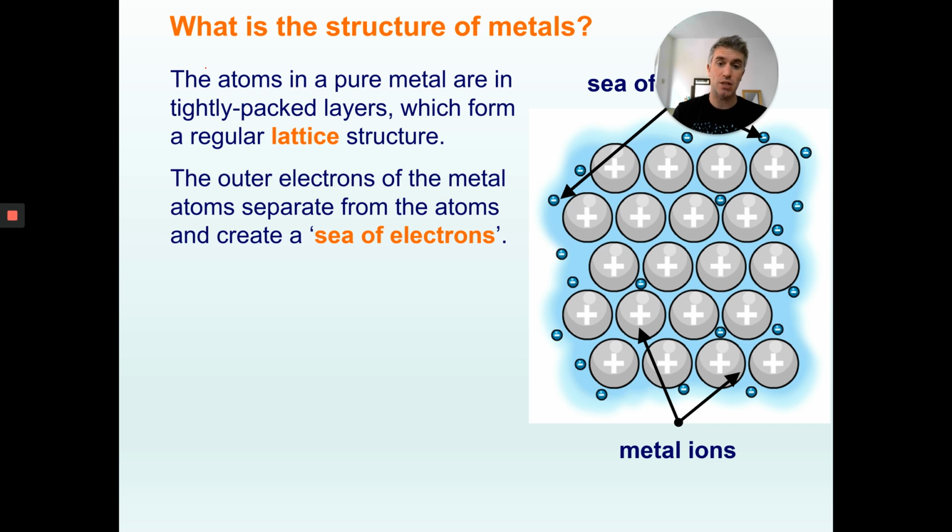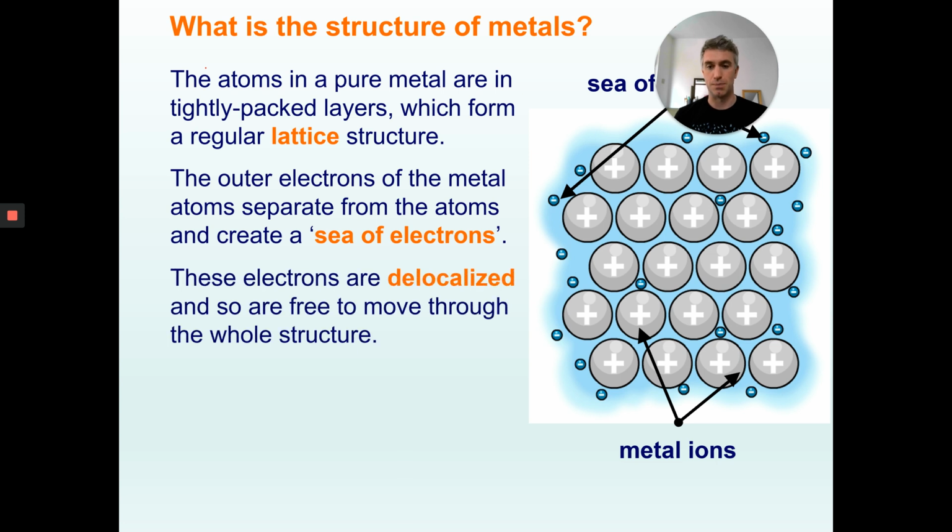And they have these electrons around the outside. In a good metal, like copper, they have about 1 free electron per atom that they give to this sea of electrons. So they're all surrounded by a sea of electrons, loads of electrons that fill in between the gaps of these metal ions.